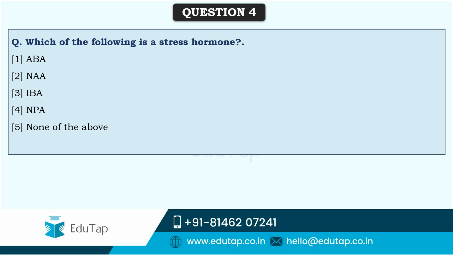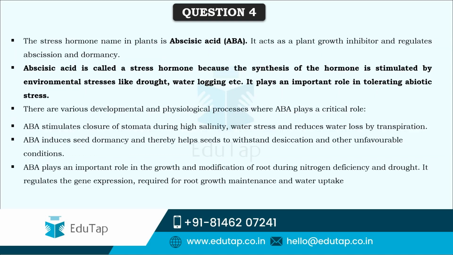So friends, here comes the next question. Which of the following is a stress hormone? ABA, abscisic acid, is called the stress hormone because it is produced by the plant when stress is induced, be it environmental stress like drought, waterlogging, etc., and it also plays an important role in tolerating abiotic stresses. Here ABA, that is abscisic acid, is a plant growth inhibitor, and it regulates abscission, that is the formation of the abscission layer, thereby inducing senescence of the leaves, etc., and it also regulates dormancy.